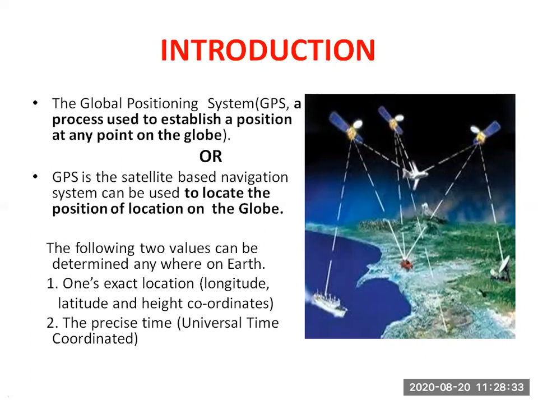Now you have to keep in mind what we are finding by using GPS. We are finding our location, meaning longitude, latitude and height, and next is the time. These four parameters we are finding for our exact location.